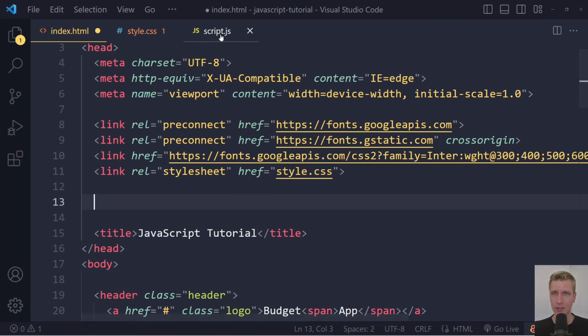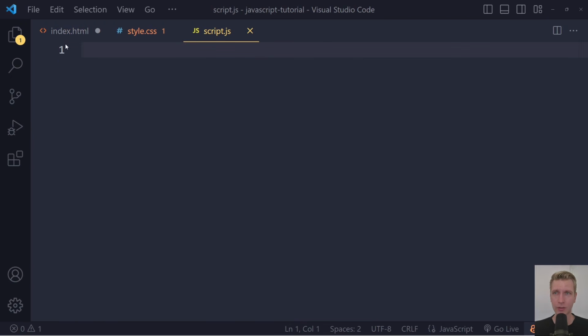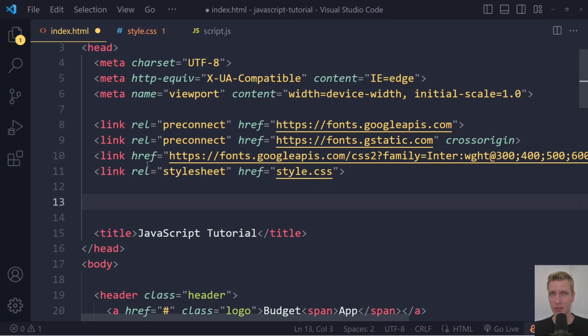All right, so now we want to link to this script file, right? Because again, if you forget to do that, you can write all the JavaScript in the world. If you're not linking to that here in the HTML, the browser will not know it exists. It will not apply the JavaScript to the page. Now with JavaScript, it's a little bit strange. We don't write link. We actually use script. So you can write script, press tab, and then we use source. So here it wants to know the path to this script file. Well, it's in the same folder, so we can just write script.js.